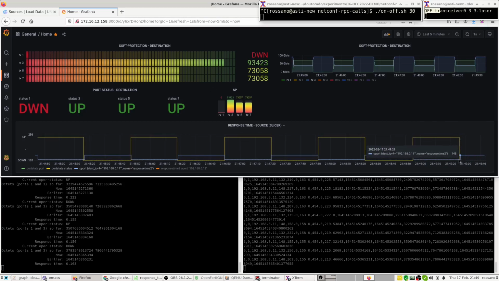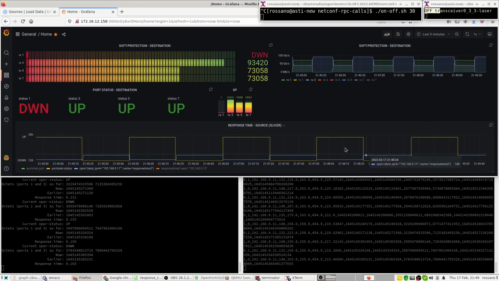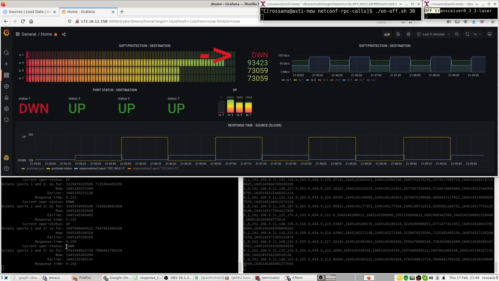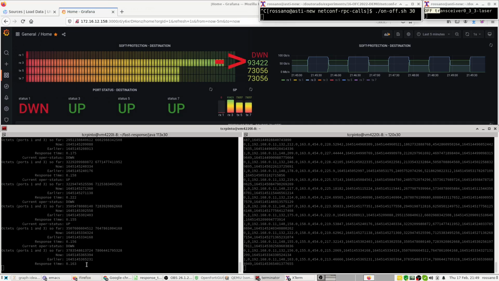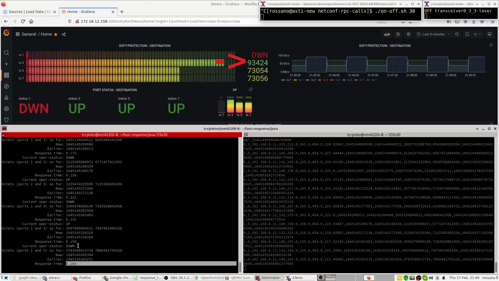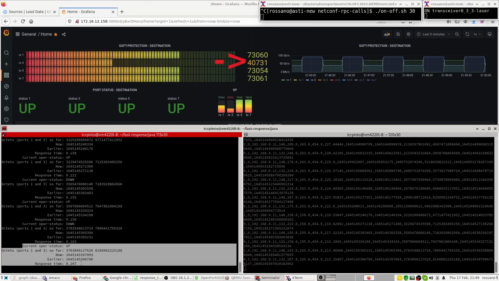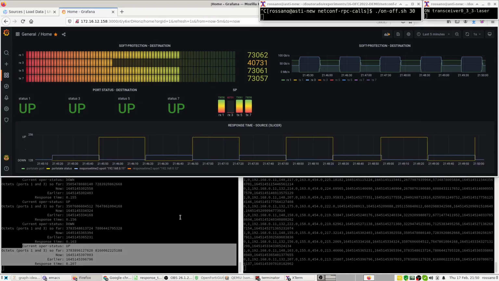Here you have a better view of lines yellow and blue. Also you see RX1 going from 73 gigabits per second to 0, and RX3 stops receiving 40 gigabits per second and starts receiving 93 gigabits per second. Now you can see the laser is on again, fast response acts, and everything is back to normal again.